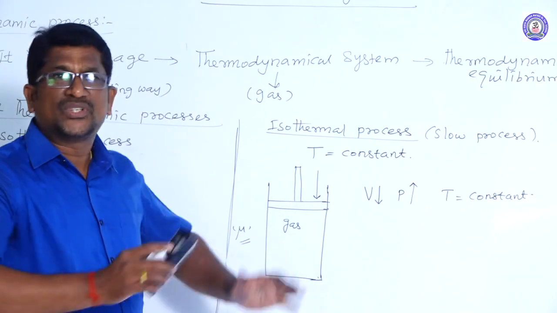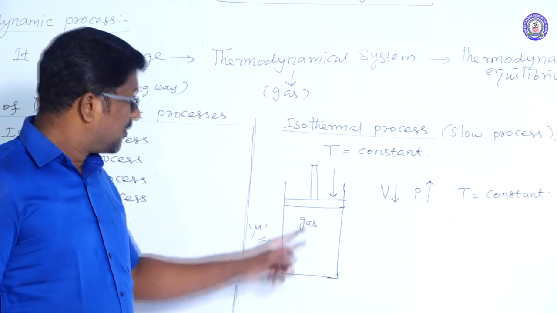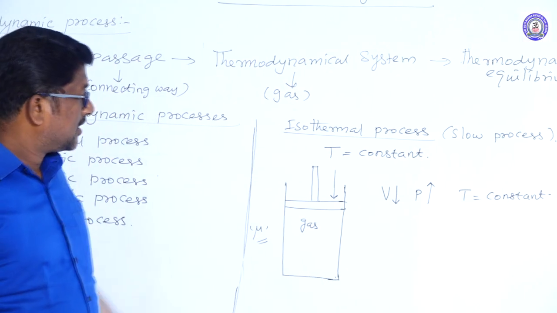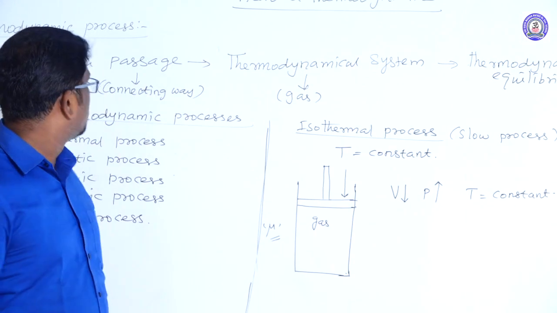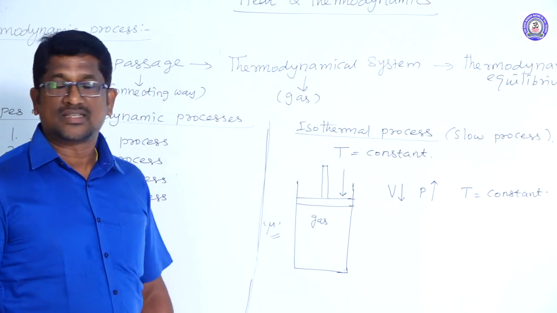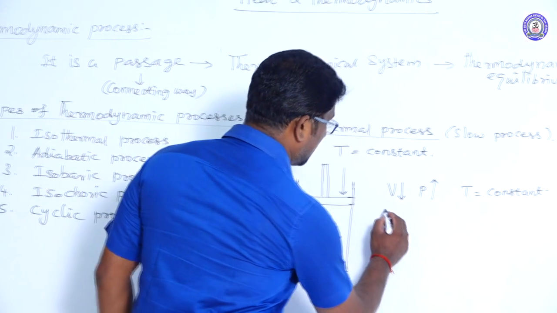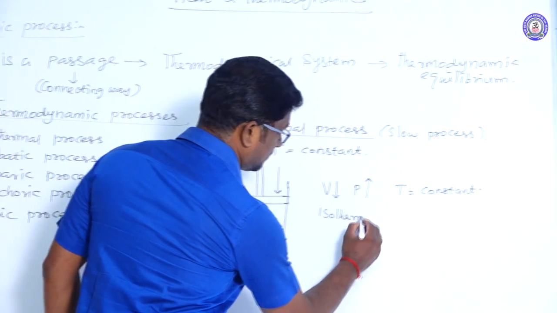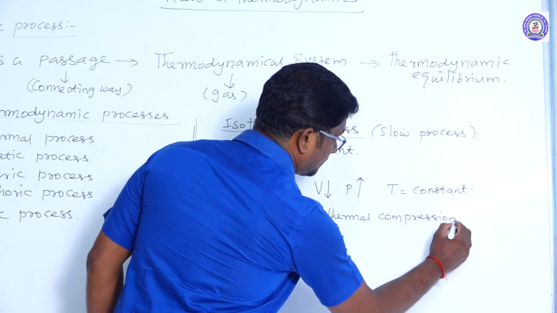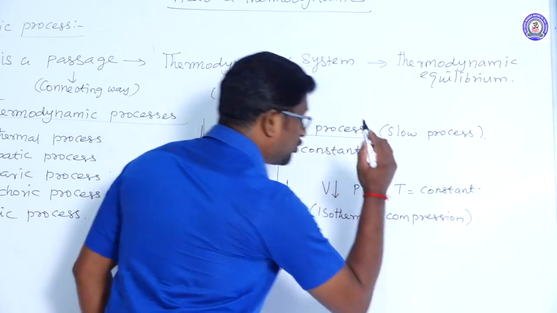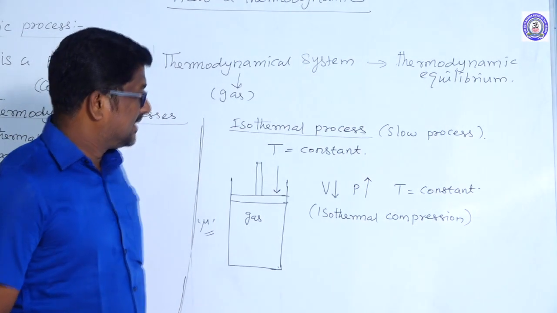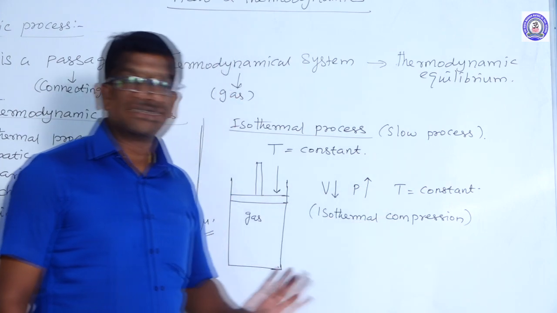Temperature of the gas or temperature of the system remains constant. Right. So there is sufficient time to exchange heat from the system to the surrounding. So that is why the temperature of the system remains constant, right? Such kind of thermodynamic process is called isothermal process. This type of isothermal process is called isothermal compression. In isothermal compression, the volume of the gas decreases and the pressure of the gas increases, but the temperature of the gas remains constant.